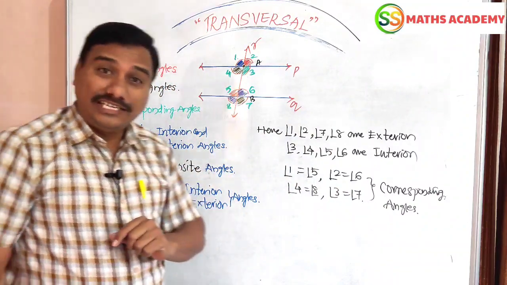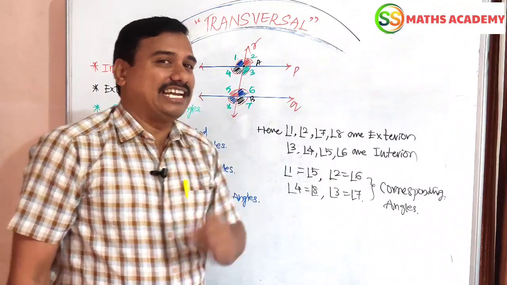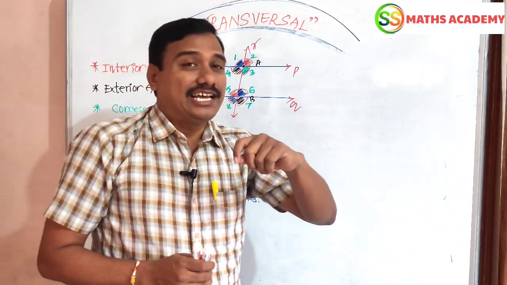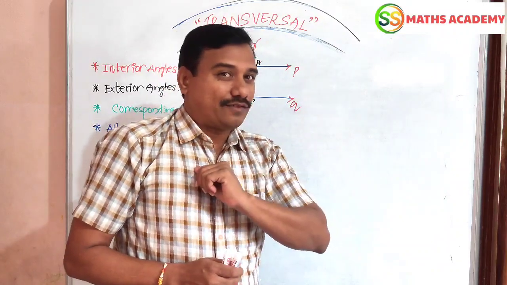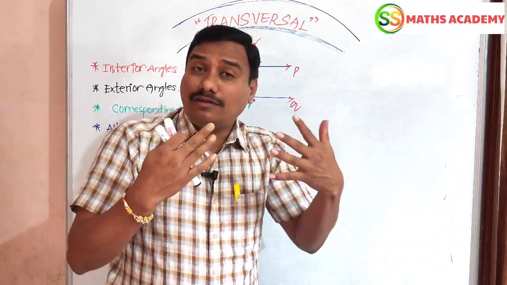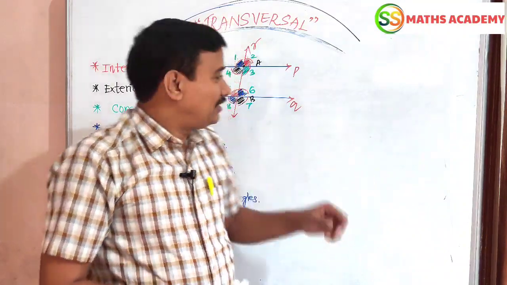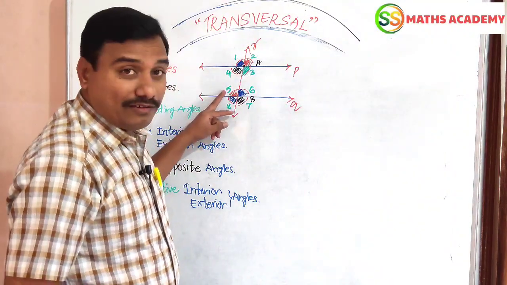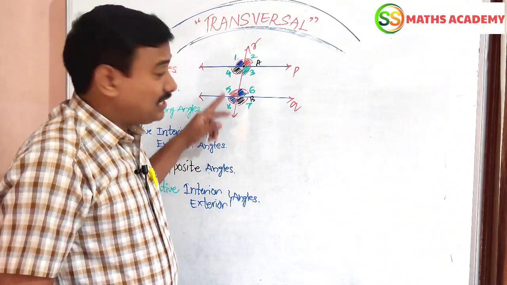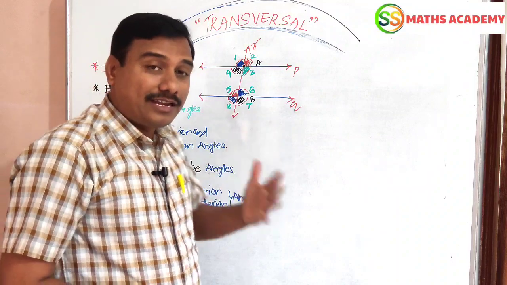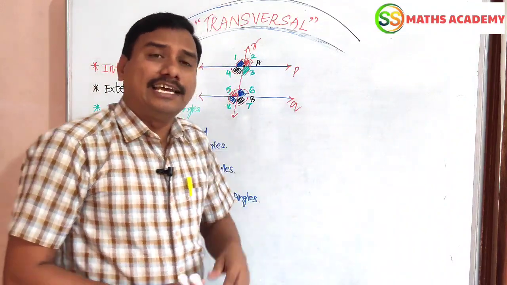Now alternate interior and alternate exterior angles also. Let me ask one question, friends. How many pairs of corresponding angles are formed? Four pairs are formed. Are all those four pairs of corresponding angles equal? Visually they are equal. Angle 1 equals angle 5, 4 equals 8, 2 equals 6, 3 equals 7. Okay. Now alternate interior angles.